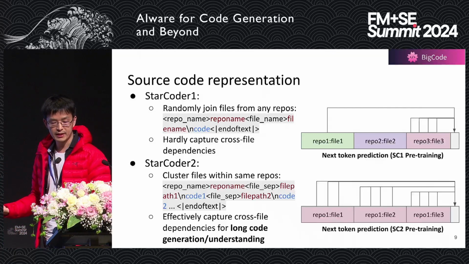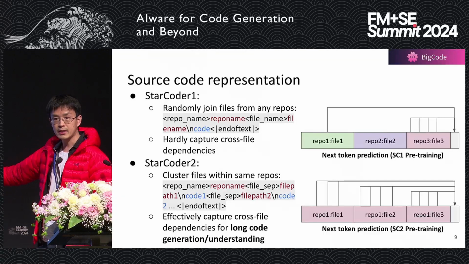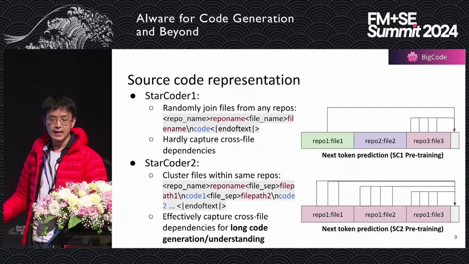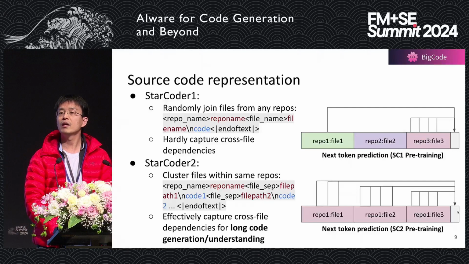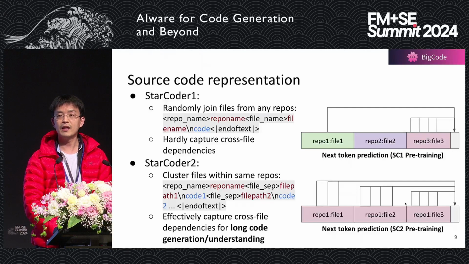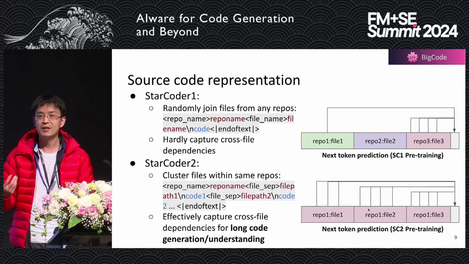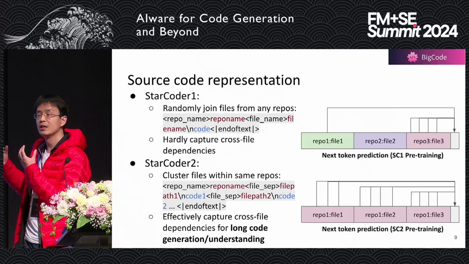So again, in this illustration, you can see that now all the files within the context are from the same repository 1, for example. And you can see that when I predict the next token from file 3, I will have a lot of dependencies, right, on earlier files because they are from the same project. Very likely I'm going to invoke methods from other files, right? So a lot of dependencies will be captured based on this neat design.